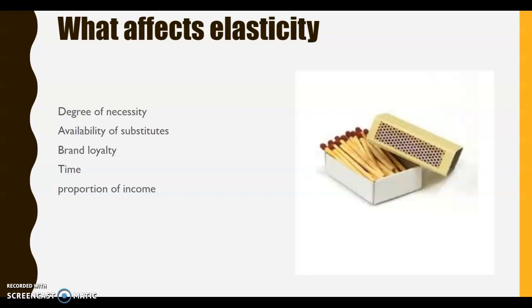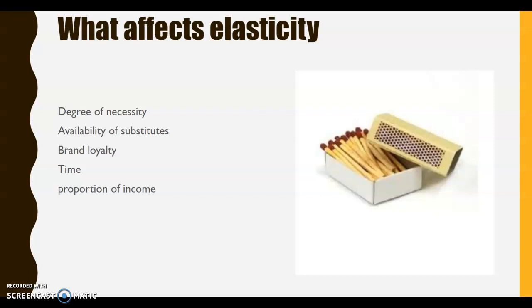The other thing is time. So something might be quite inelastic. It's viewed as a necessity and the price has changed, so you're going to continue to buy it anyway. So in the short term, it's inelastic. But if you give it a bit of time, you've got time to go and find other options. So perhaps with the face mask issue, after a bit of time, people look at getting them from other places, getting people from different countries to send them to them.